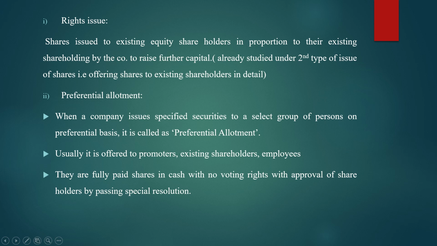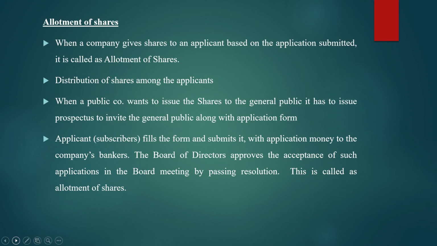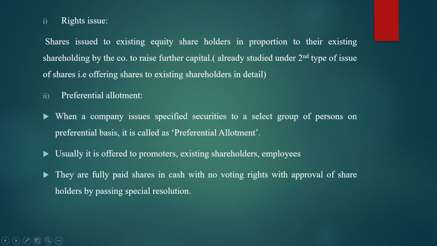Fine. Okay, so let's move to the next slide. Before I start with the next new topic, allotment of shares, we will have a revision about the methods of issue of shares. So in total there are 4 methods of issue of shares. Now, how about asking questions in the exam?